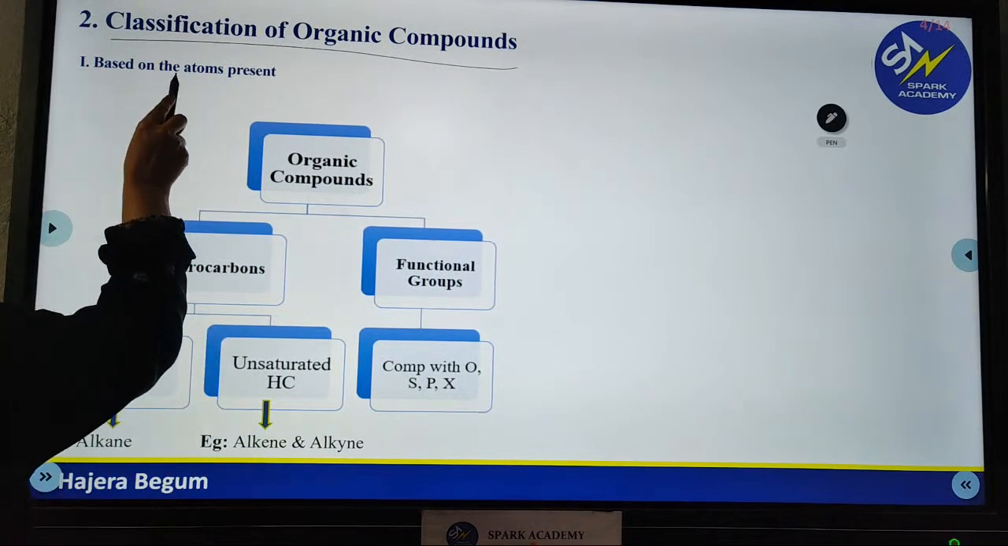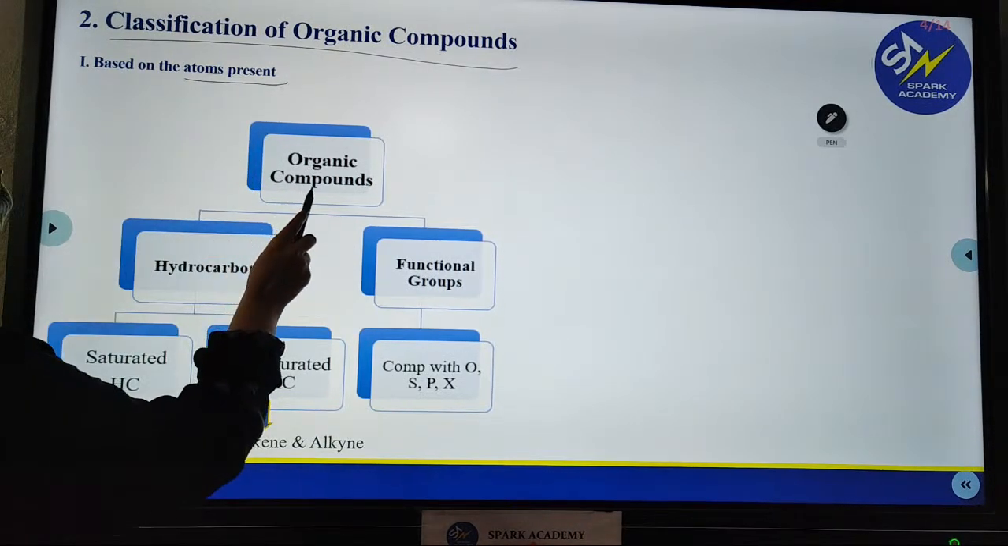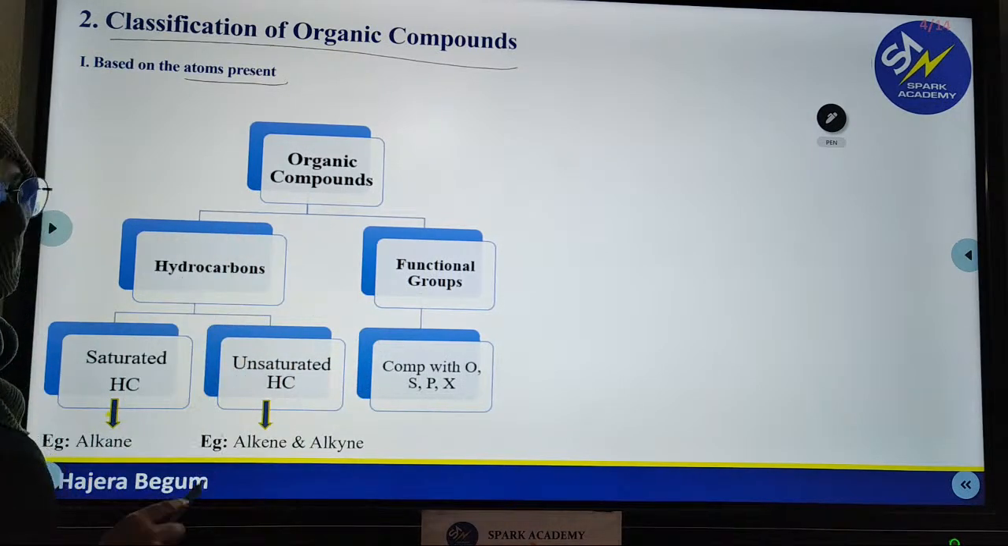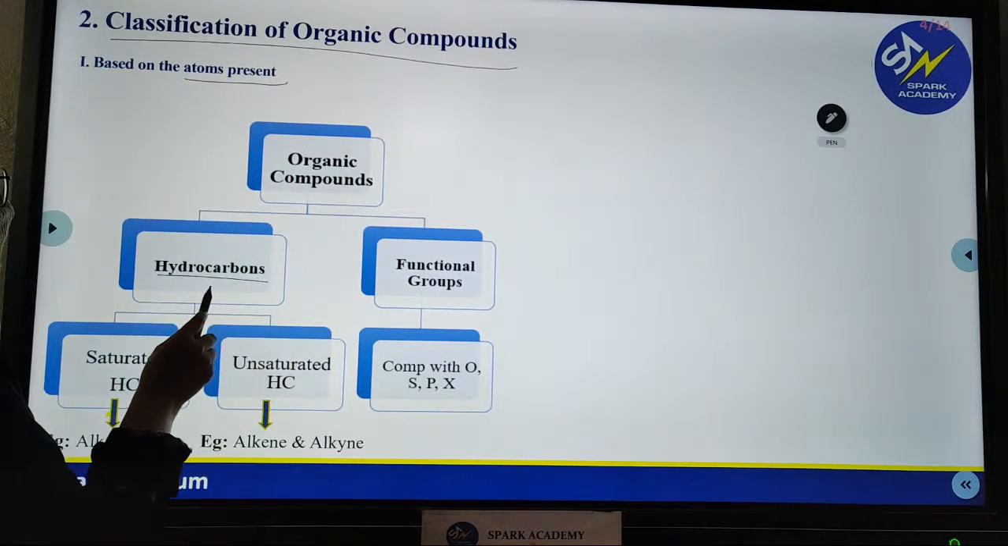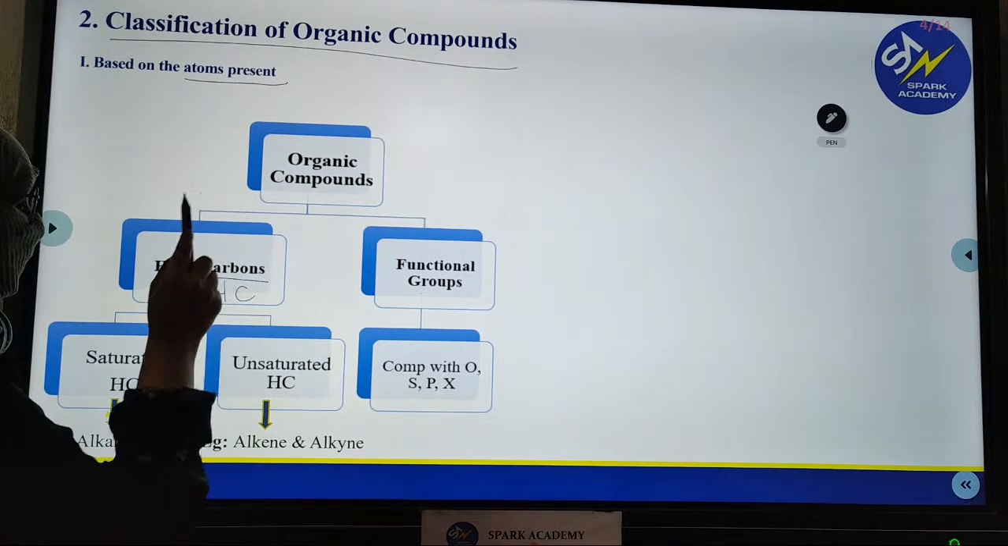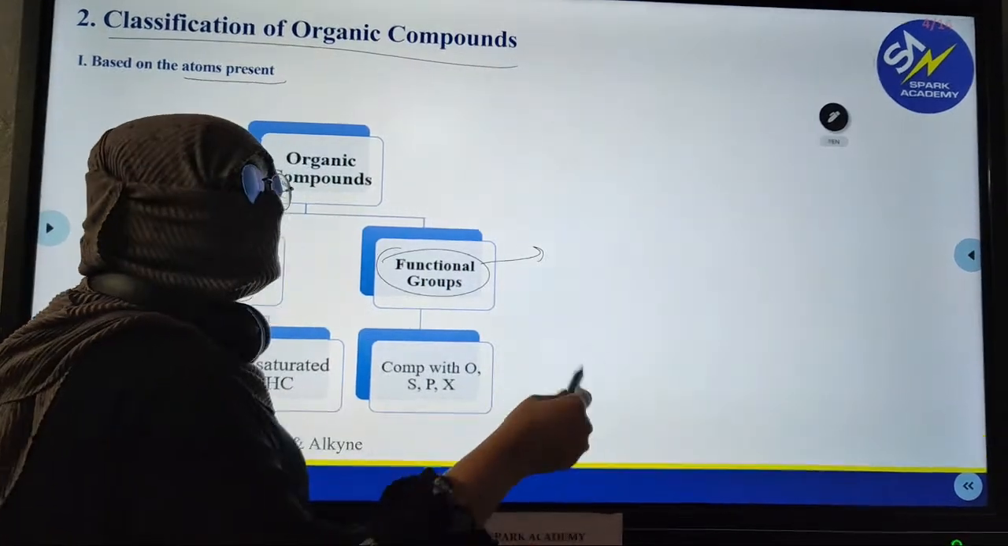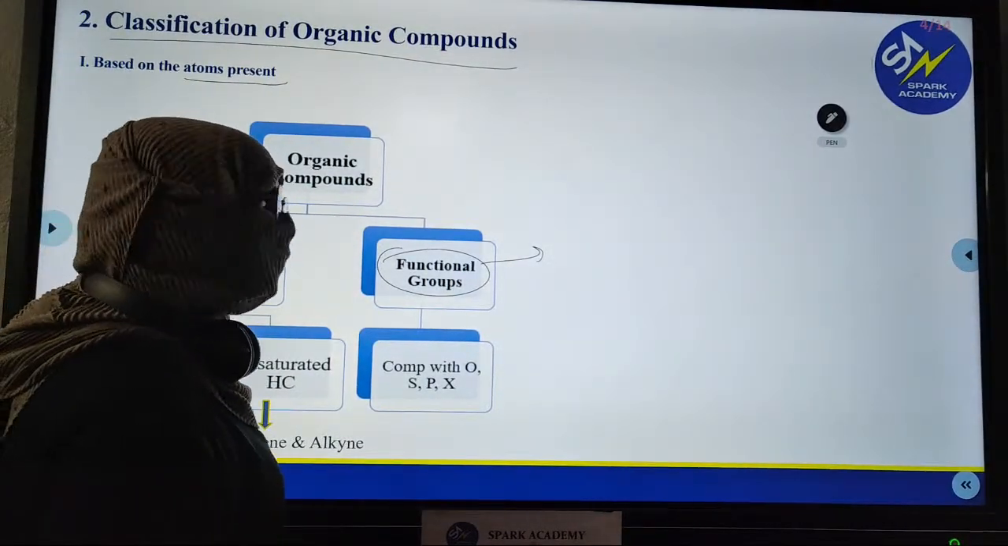First classification is based on atoms present. So organic compounds are divided into two types. The one is hydrocarbon, the next is functional group compounds. What do you mean by hydrocarbon? Those made up of only carbon and hydrogen. What do you mean by functional groups? Those made up of atoms apart from carbon and hydrogen.